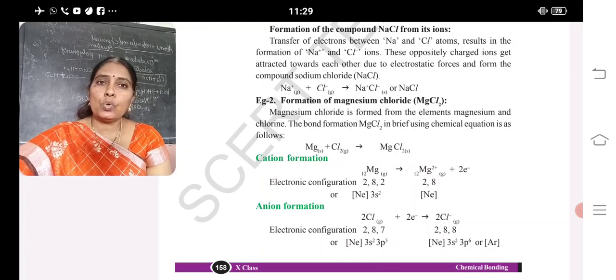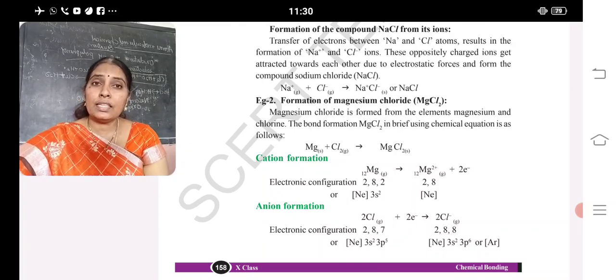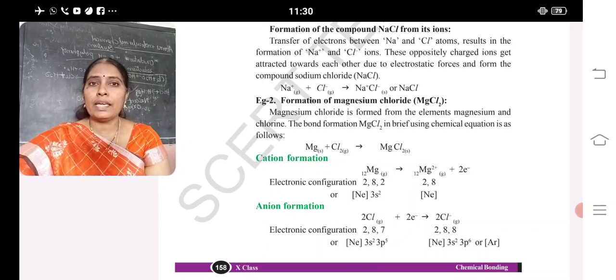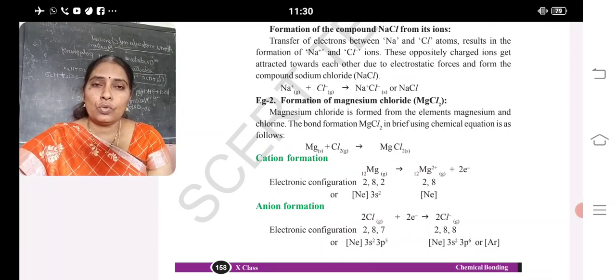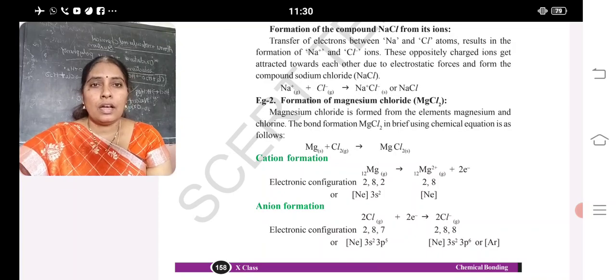This indicates 2 chlorines are required to accept the 2 electrons given by magnesium. So what is an ionic bond? The bond formed by transfer of electrons between two dissimilar elements is known as an ionic bond. The first example is sodium chloride, and the second example is magnesium chloride.